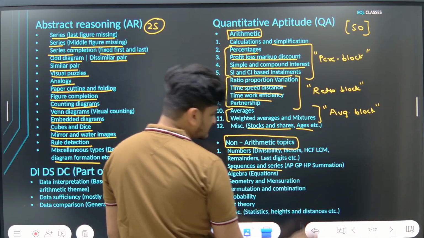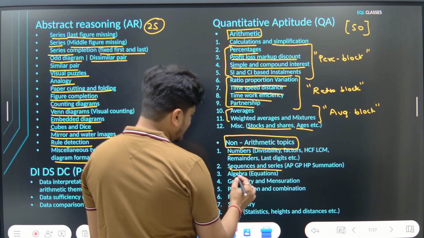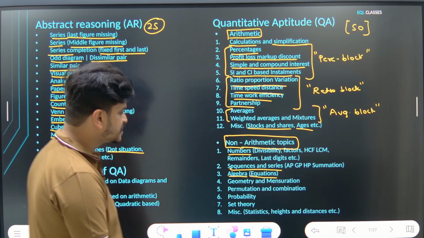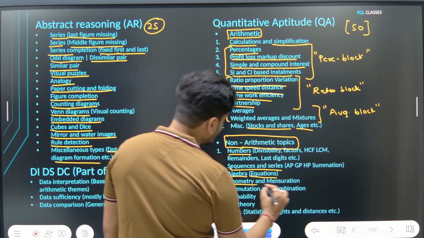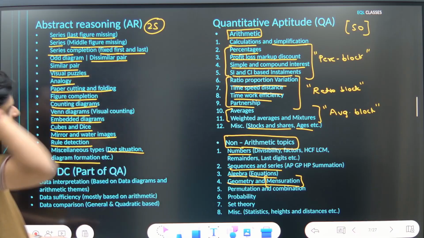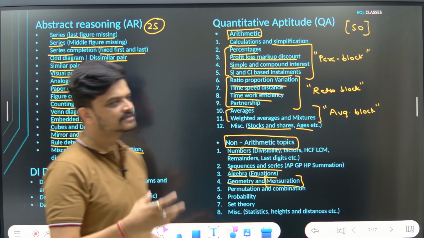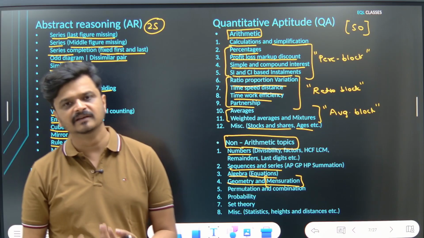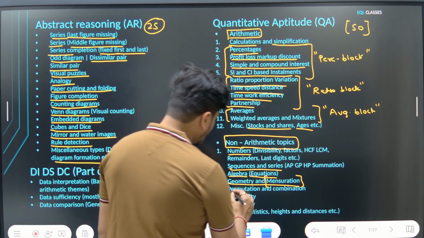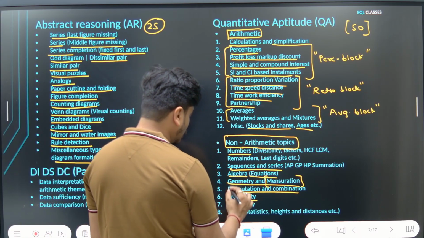Sequences and series, progressions and summation. Basic algebra, you should be comfortable with equations, linear equations, quadratic equations. Geometry and mensuration. Specifically, mensuration is more important in CET than core geometry, as in triangles, circles, polygons. More important for you here are cubes, cuboids, cylinders. Permutations and combinations and probability, important for CET.